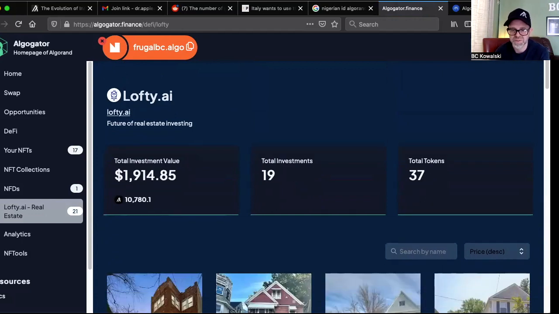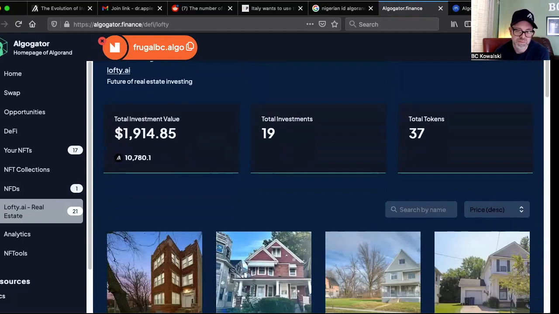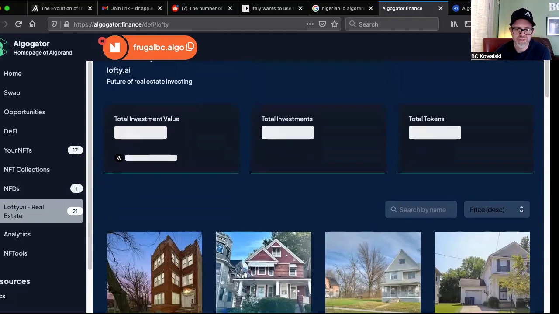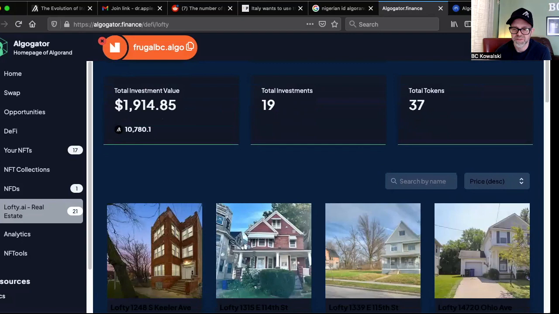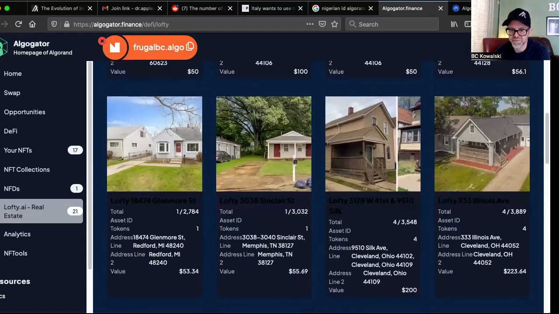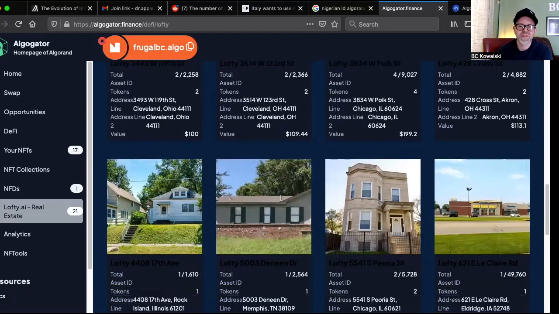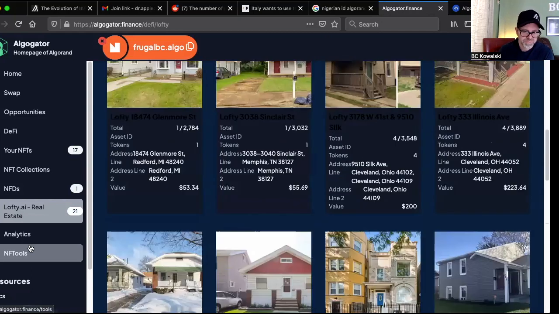Yeah, 37 total tokens, 19. They say investments. I think they mean properties. Maybe they mean investments. No, because I have 19 different properties, so that would be accurate. 37 tokens, because some I own like 4 of. And then it gives you the investment value. I don't know if that was integrated before. They even show you the pictures, which is kind of cool. So if you want to see which ones I own, there they are. Yeah, kind of cool. You can see them all in one place.